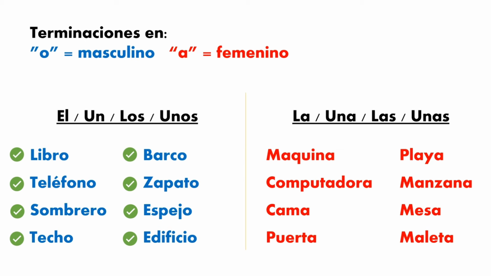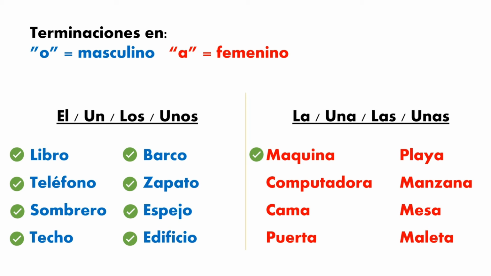Okay, now we have feminine words. If you notice, all these words end with an A. We can also use all these articles for these words, because these are feminine words. For example, the first one, la máquina, una máquina, las máquinas, and unas máquinas.